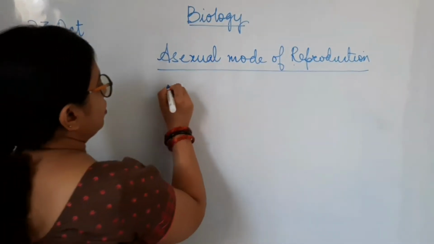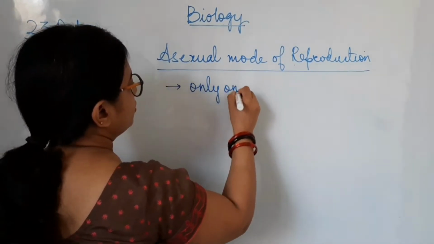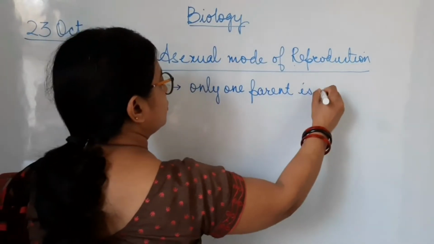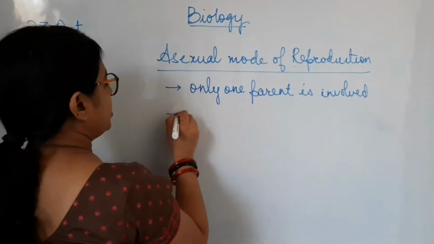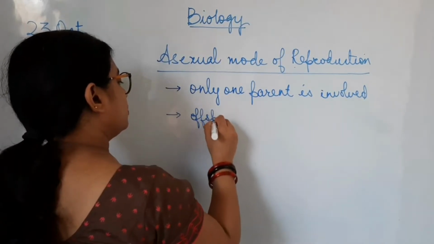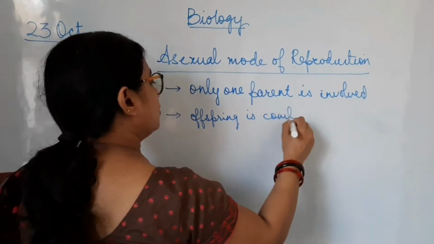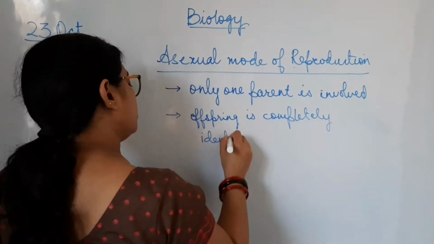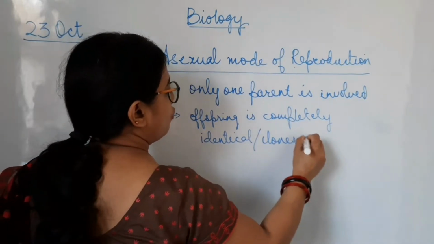One point I've already told you: it involves only one parent. Second point, offspring is completely identical, or we can use the term clones of parents.